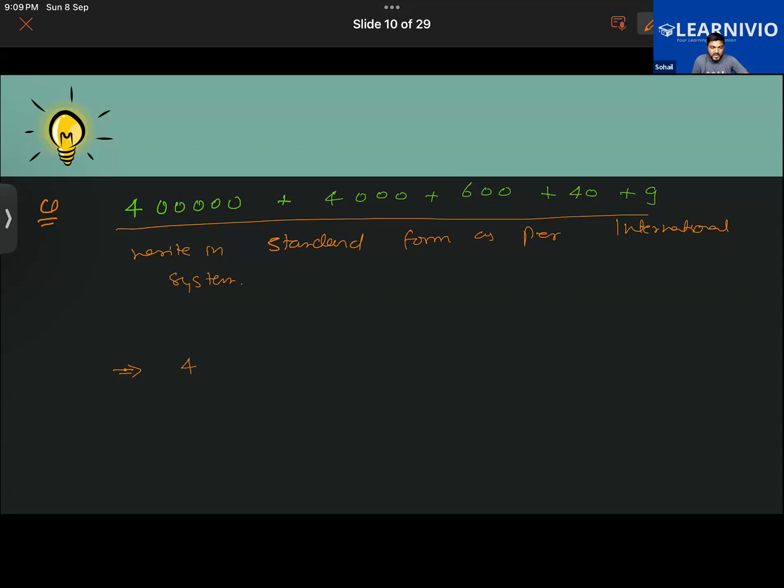Yes. 4. After 4, you have written 0. Then 4. Then 6, 4, and 9. Okay. Where have you placed the commas? Between 6 and 4. Only here, right? Yeah. Okay.